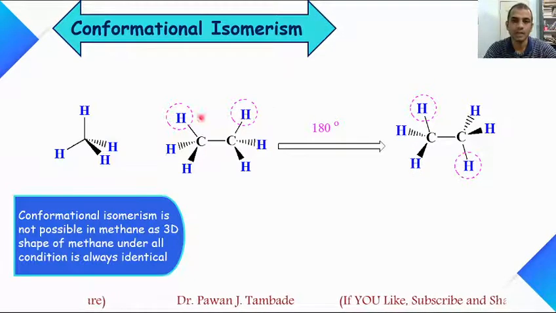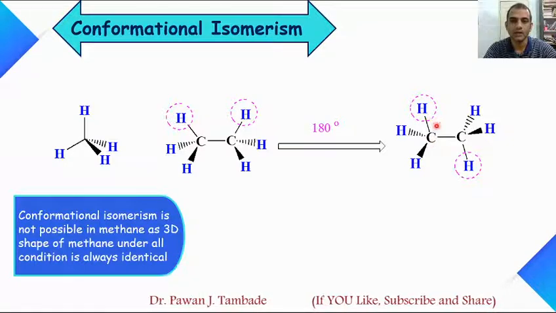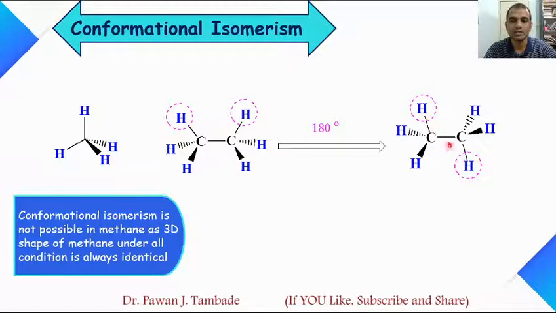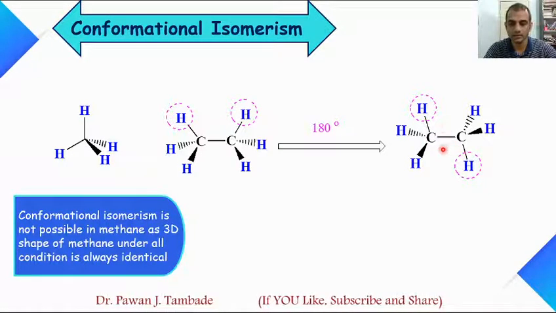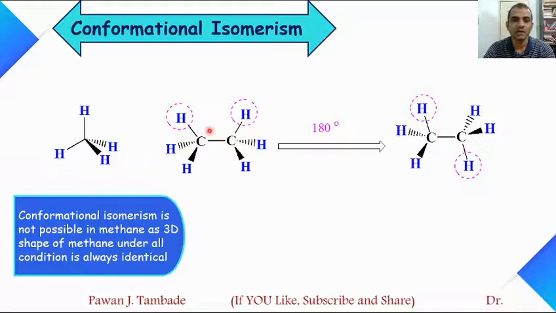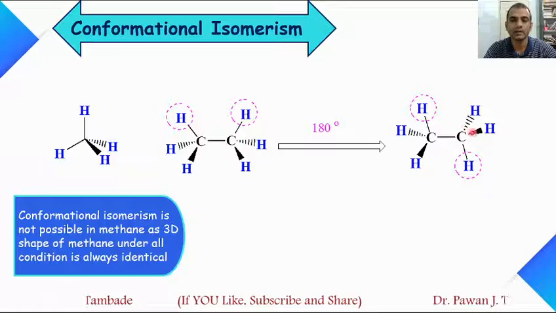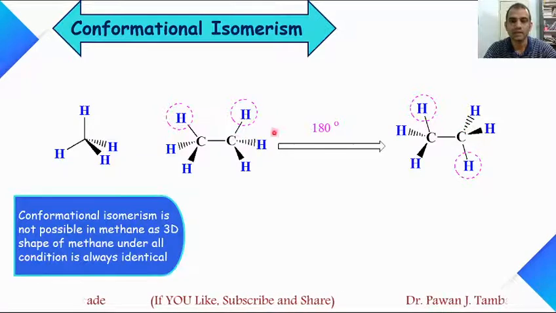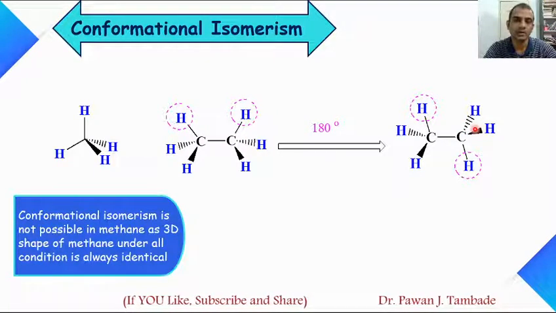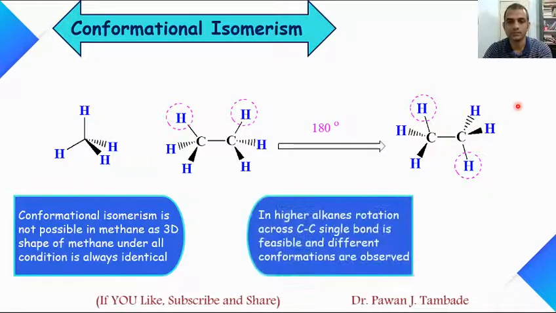Now look at these 2 hydrogens in this structure and you can find that these 2 hydrogens are on opposite sides. So by rotation across carbon-carbon single bond, in case of ethane molecule, we can get different structures and they are nothing but conformers or rotamers of each other.